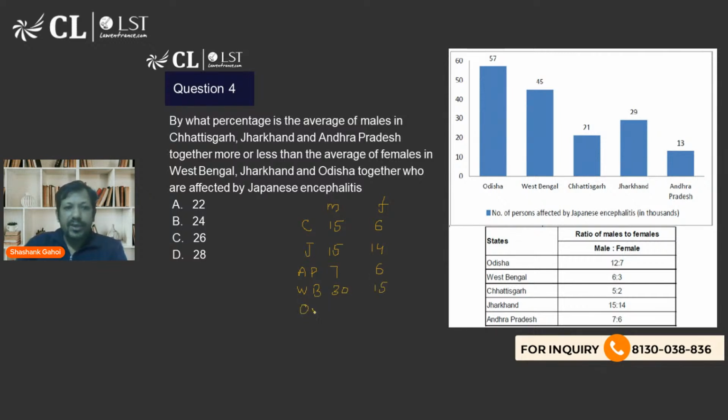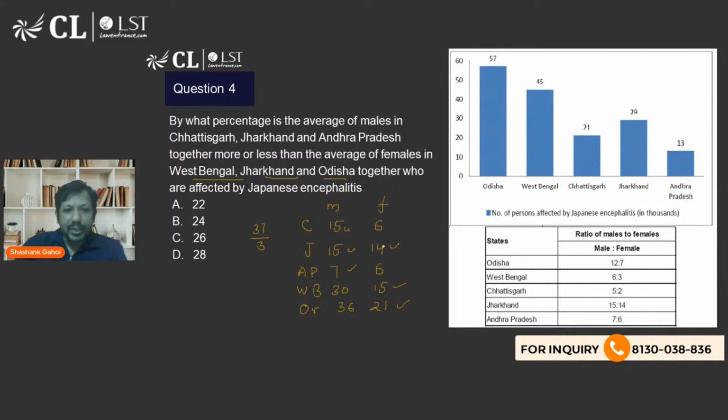And in Odisha, what do I have? That is 36,000 and 21,000. Okay. By what percent is the average of males in Chhattisgarh, Jharkhand, and AP... Chhattisgarh, Jharkhand, and AP. So what is the average? That is going to be 37 upon 3. Together, more or less than the average number of females in West Bengal, Jharkhand, and Odisha. So West Bengal, Jharkhand, and Odisha.